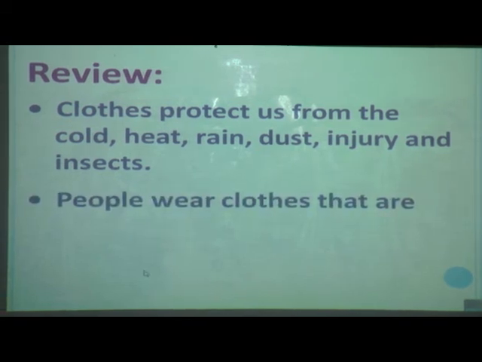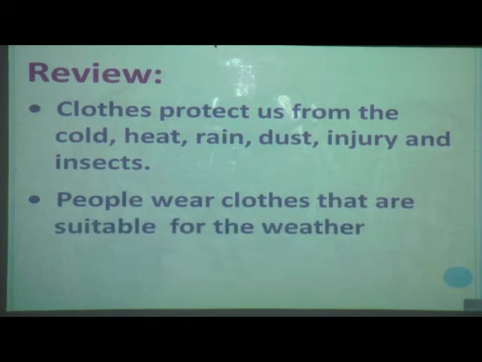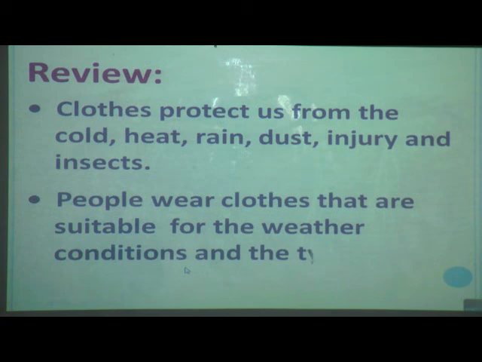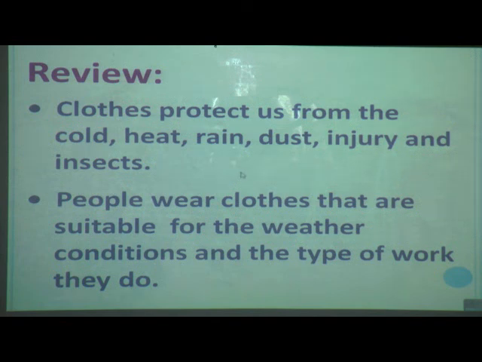People wear clothes that are suitable for their job, the different weather conditions and the type of work they do. We have learned that doctors wear white coats, soldiers' uniforms are made from tough fibers, and factory workers use overalls which protect them while they are working with heavy machineries.